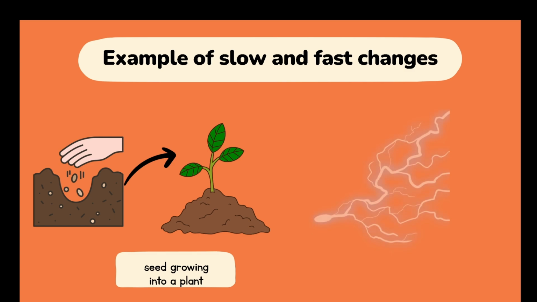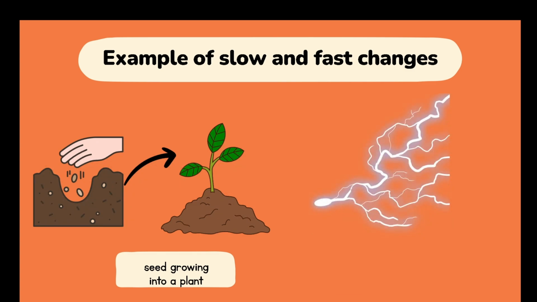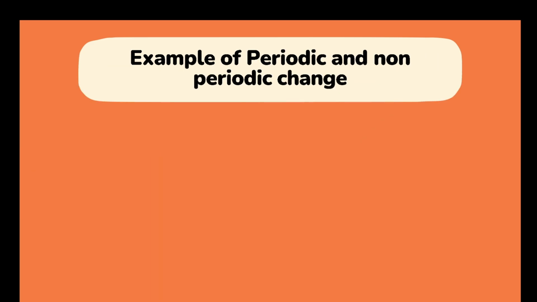Then fast changes occur very rapidly in seconds, like occurring of lightning. Other examples can be earthquakes and flooding. These will be classified as fast changes. So when we talk about slow changes, those are the ones which occur very slowly. We can also talk about the rotation of the earth, rusting of the iron. All these will be classified as slow changes.